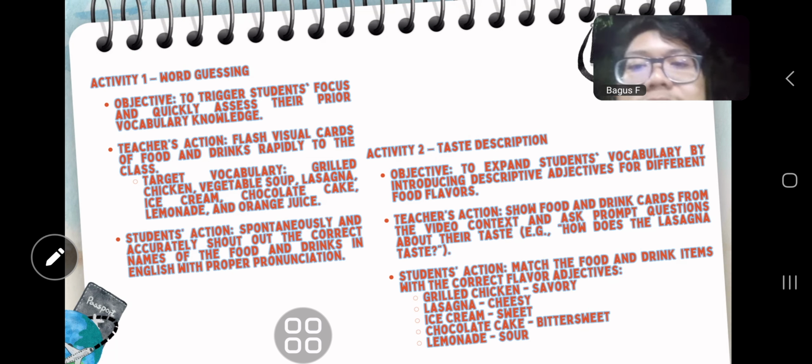In this activity, the students will learn adjectives, because in activity 1 they just see the picture, and in activity 2 they explain how the pictured food tastes. The teacher action is to show food and drink cards from the video's context and ask questions about their taste, for example, how does the lasagna taste? And the student action is to match the food and drink items with the correct flavor adjective, like grilled chicken to savory, lasagna to cheesy, ice cream to sweet, chocolate cake to bittersweet, and lemonade to sour.